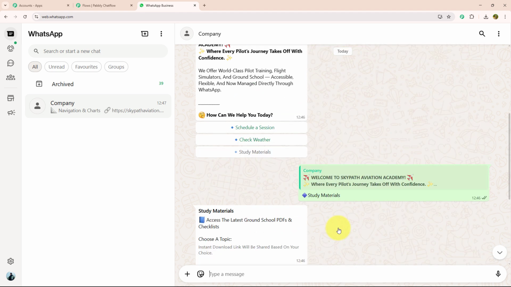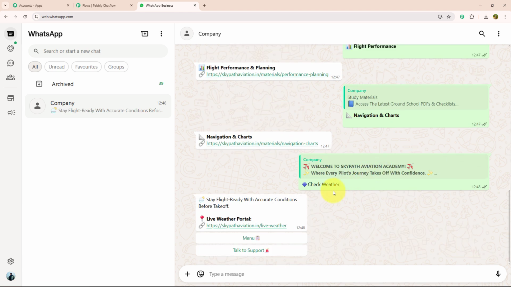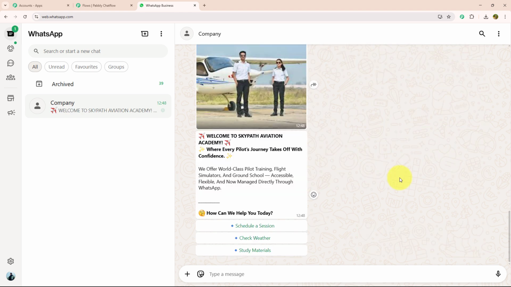Now let's move to our second action button, which is check weather. As soon as I have selected check weather, they have provided me a message with a link for a live weather portal. And with that they have also provided 2 action buttons, menu and talk to support. I will click on the menu option. As soon as I have selected the menu option, I got the initial message again.